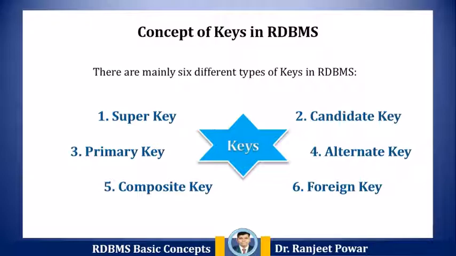Then the last one, that is composite key, has two or more attributes that allow you to uniquely recognize a specified record. It is possible that each column may not be unique by itself within the database. So let us see each key concept with examples in the next part of the video.